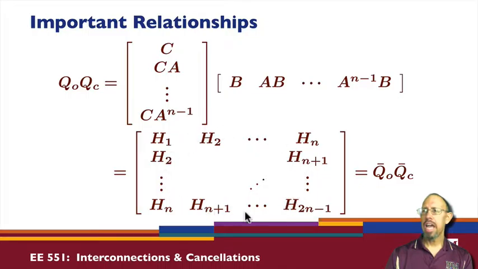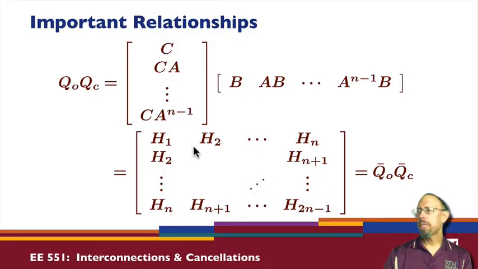This matrix is a Hankel matrix. A Hankel matrix is a special matrix. In this case, it's a block Hankel matrix because these may be matrices themselves, but they repeat along the anti-diagonals. So this one repeats, but also it repeats along these diagonals. So it's a block Hankel matrix, and so those have special properties.